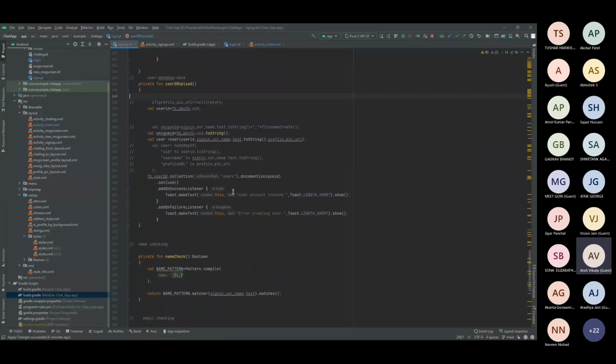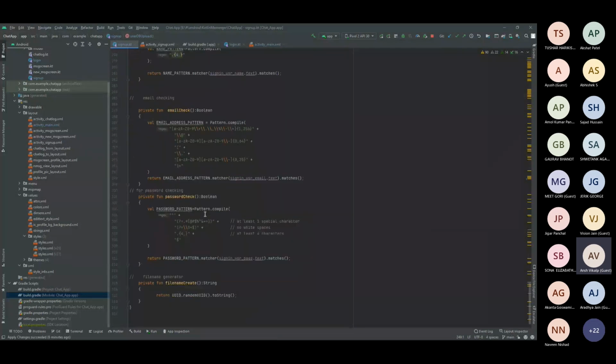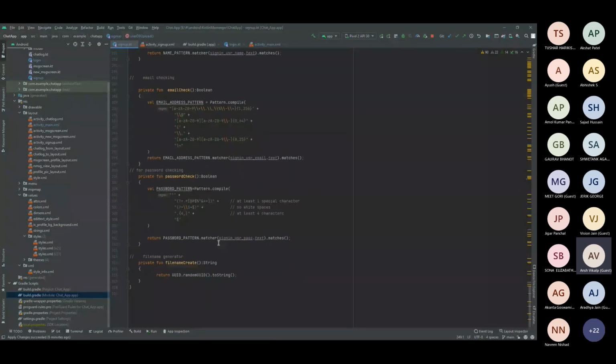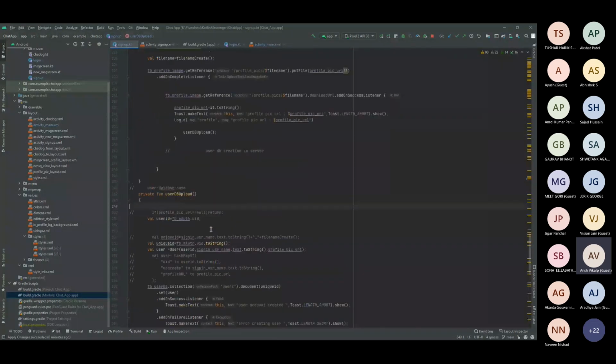This is how the user data or the object is created in the Firebase Firestore. And that's about how the user sign in process is done. And others also have included. I guess that's all about sign up and the Firebase.